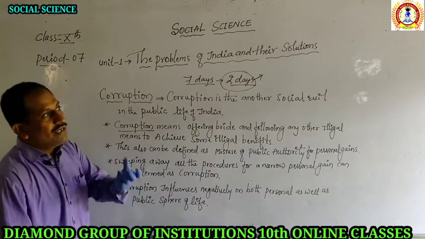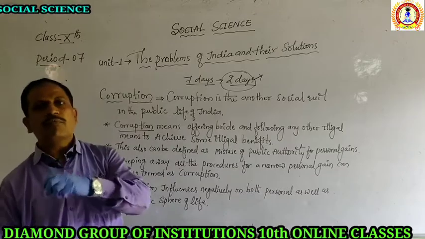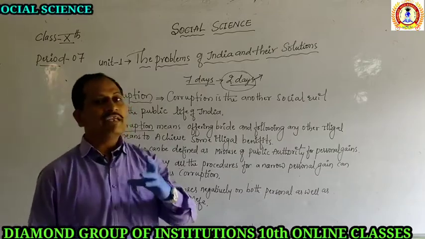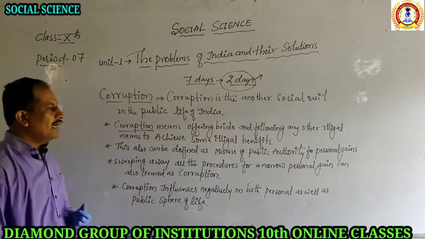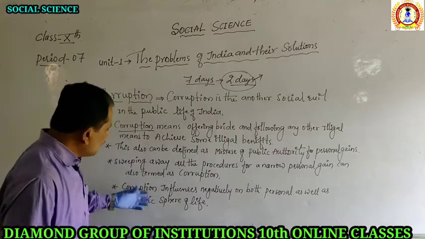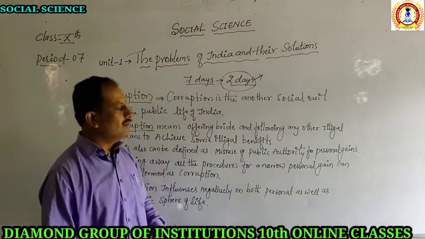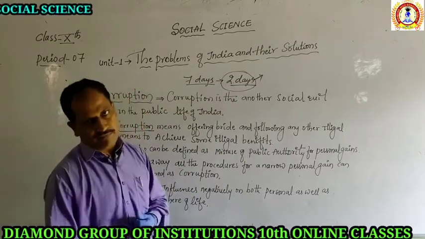Now this corruption, which has become a big problem for India, is affecting both the personal and the public sphere of life negatively. See here, corruption influences negatively both the personal as well as the public sphere of life.